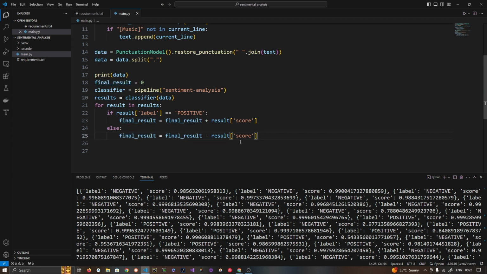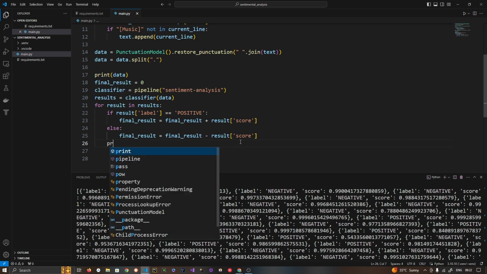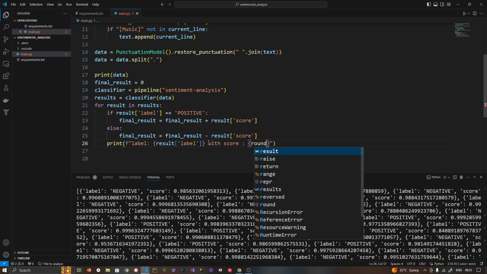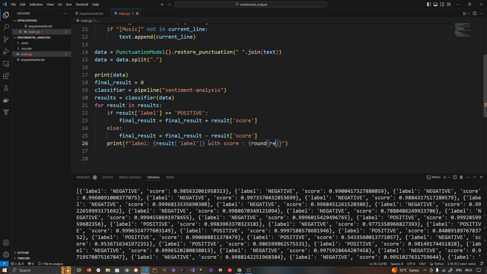Okay. And finally, let's print the label with its score. Again, let's round this result score.